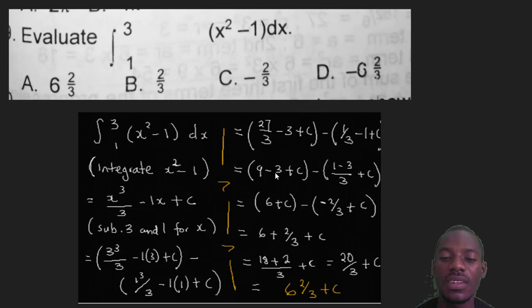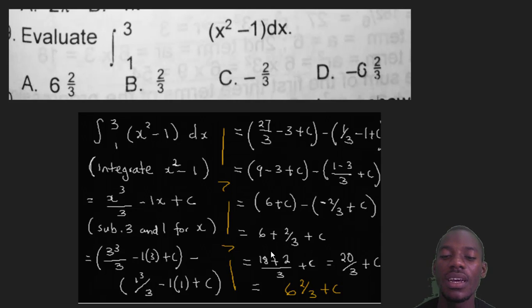Then 9 minus 3 is 6 plus c minus bracket 1 minus 3 is minus 2 over 3 plus c, and that's just it. Now I have 6 minus 2 over 3. Minus and minus is plus. That will become 6 plus 2 over 3 plus c, and c is just c. I will just make this 2c to become 1. I will represent it by just 1c.